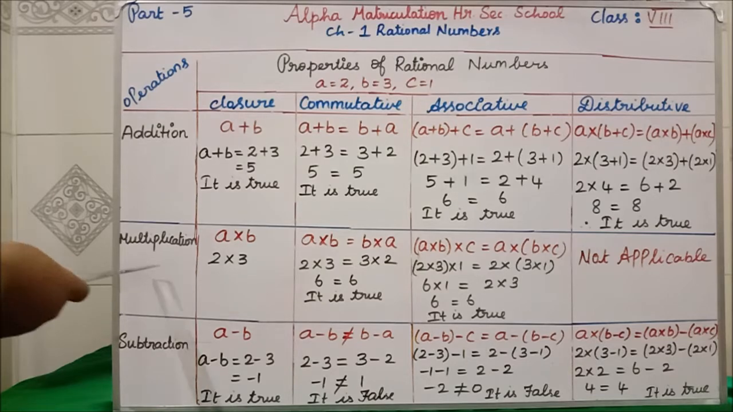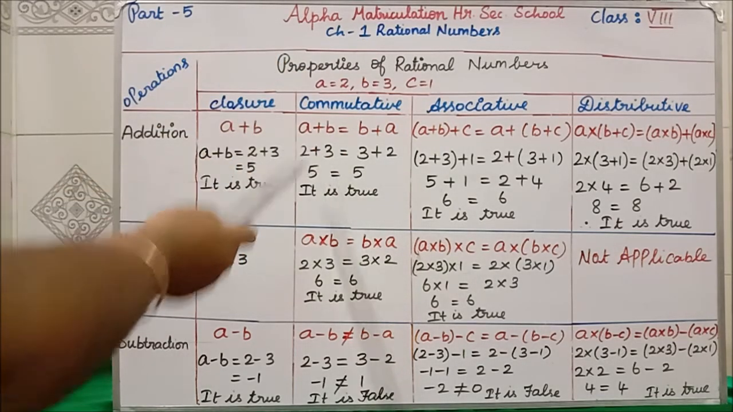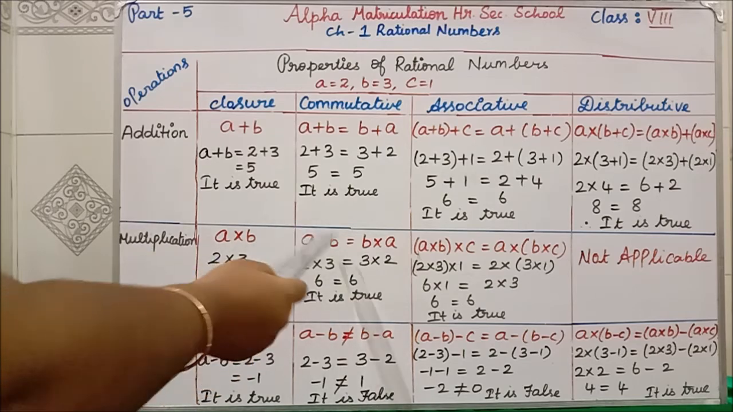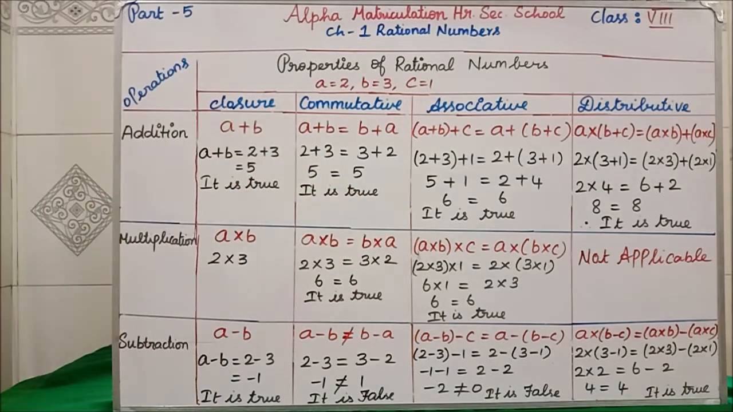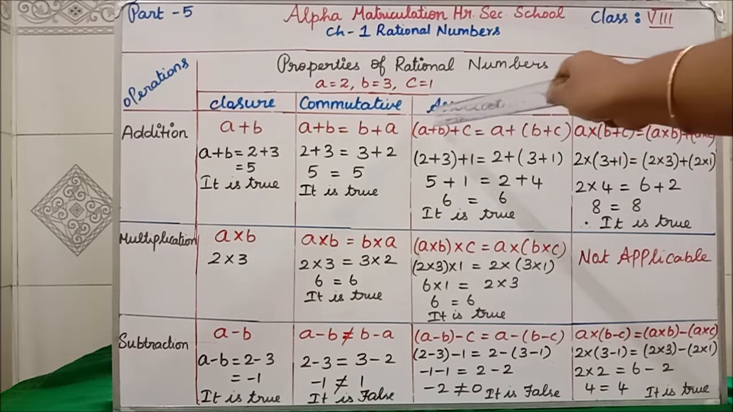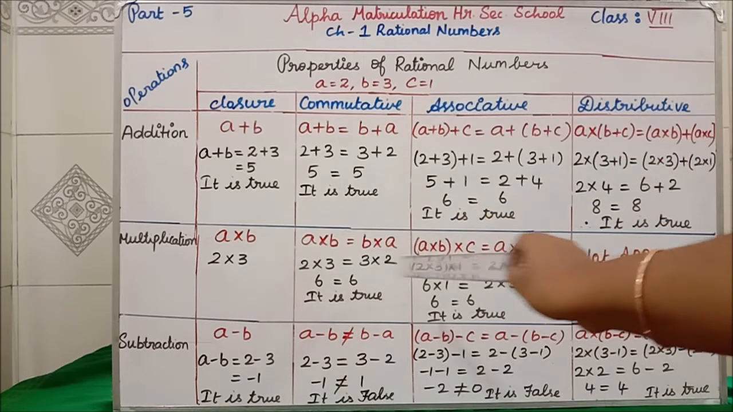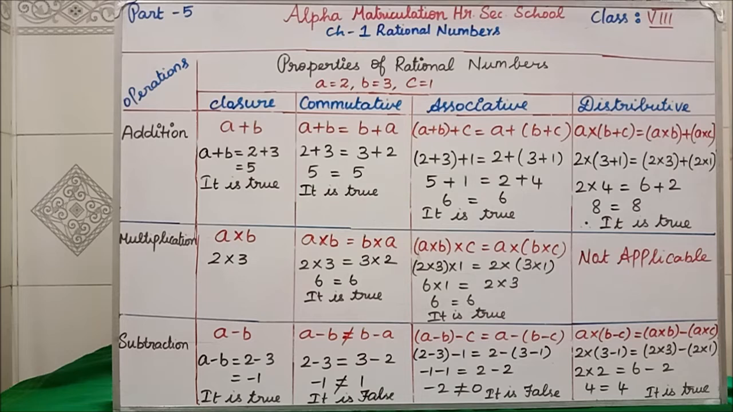Similarly, for our multiplication, what is commutative? Here A plus B means here A into B. Multiplication means you have to write into. A into B is equal to B into A. Can you understand? Next, associative is A plus B, everywhere you are having plus. So here multiplication means everywhere you have to write the multiplication symbol. Clear? For multiplication, distributive property is not applicable because in this, addition itself we are having multiplication with addition. So in multiplication, distributive property is not applicable.